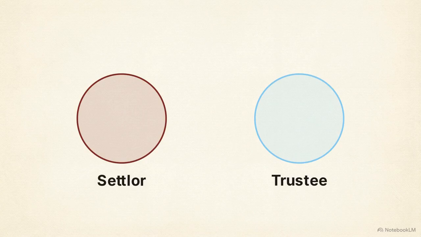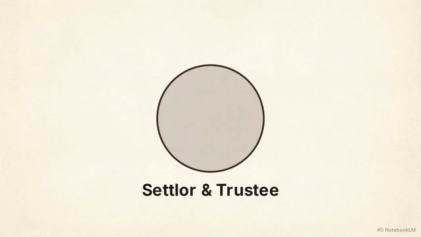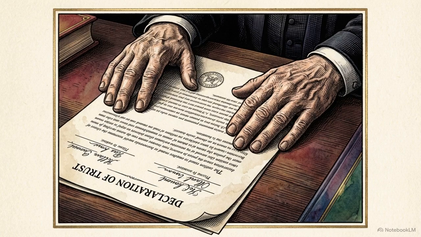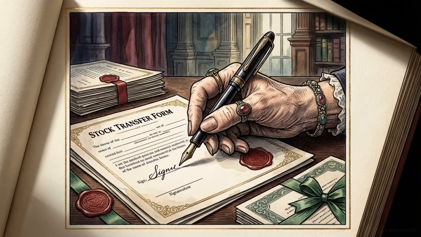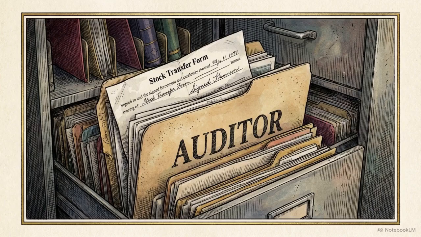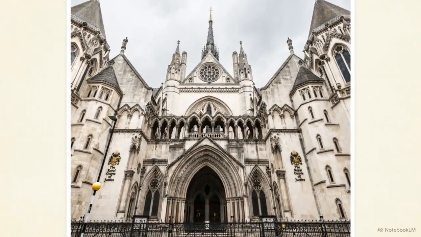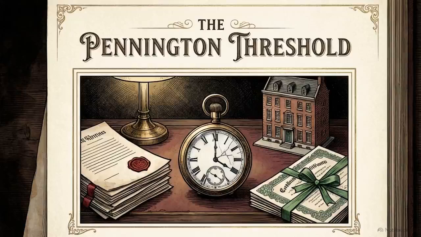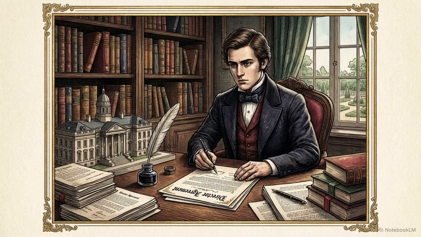Because the settlor was already one of the trustees of the foundation, legal title to the assets was technically already vested in him. The court ruled it would be unconscionable for him to resile from his own valid declaration under those specific conditions. This logic was pushed to its absolute limit in Pennington v. Wayne. Here, a donor signed a stock transfer form, but simply left it on her auditor's file. It was never delivered to the company or the intended recipient. Despite failing the every effort test entirely, the court ruled the gift was complete. They deemed it unconscionable to recall the shares, relying on the fact that the nephew took detrimental action by agreeing to become a director based on the promise of those shares.